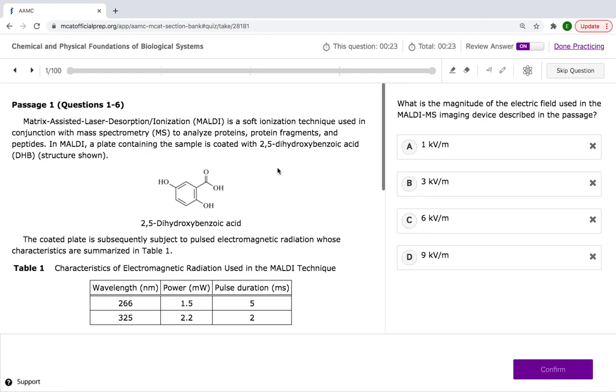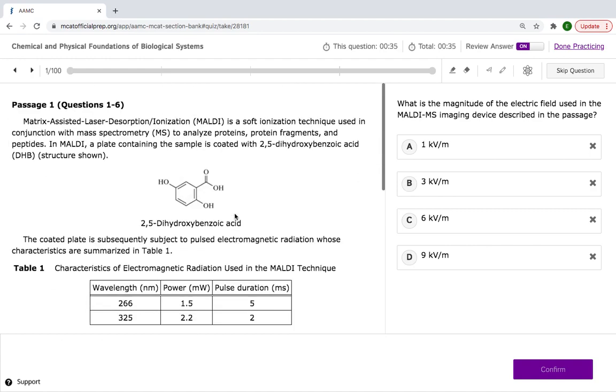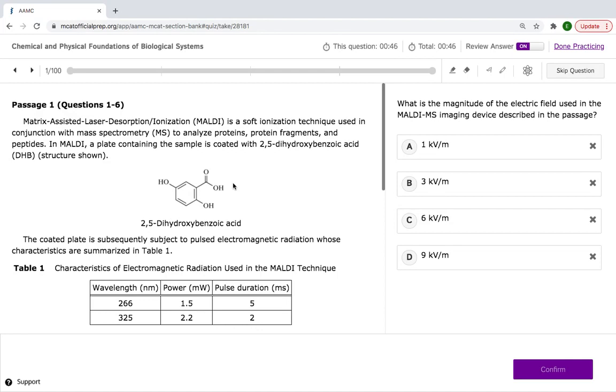ErickMed teaches here. Today we're going to be breaking down a chemical and physical foundations of biological systems MCAT section bank passage. This passage is from the section bank on the AAMC website, where you get all that prep material. You get the practice exam, the section bank, question packs, a sample exam, all that stuff.